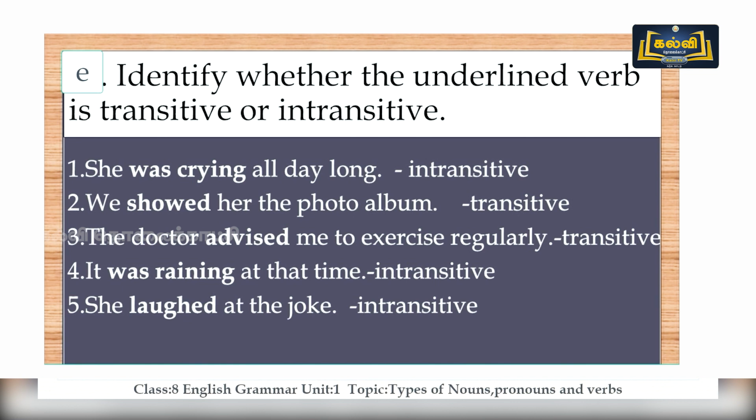So now let's check the answers. For the first one, was crying is intransitive. Showed is transitive. Number 3 is advised. It is transitive because it is followed by an object. Number 4, was raining is intransitive. It's followed by an adjunct. She laughed. Laughed is intransitive as it's followed by an adjunct.